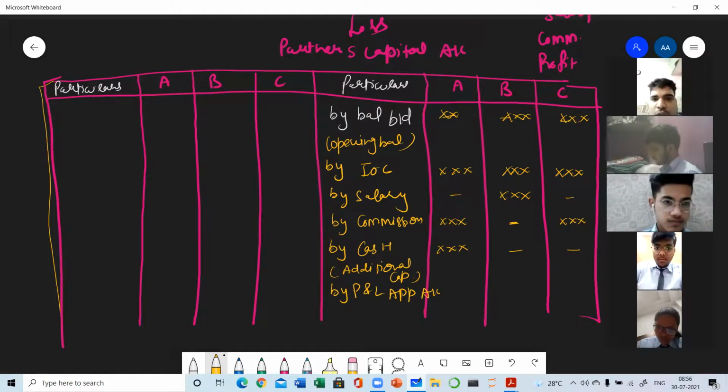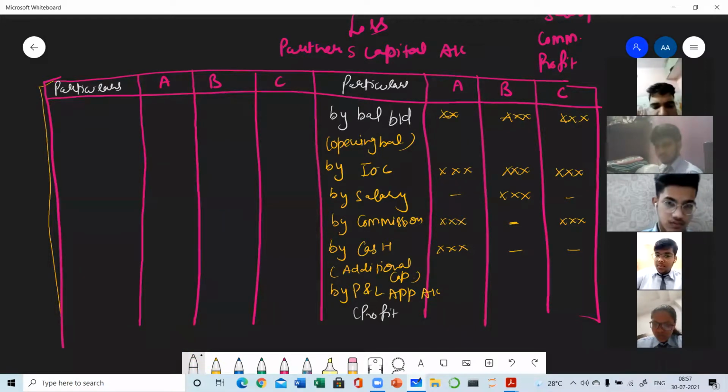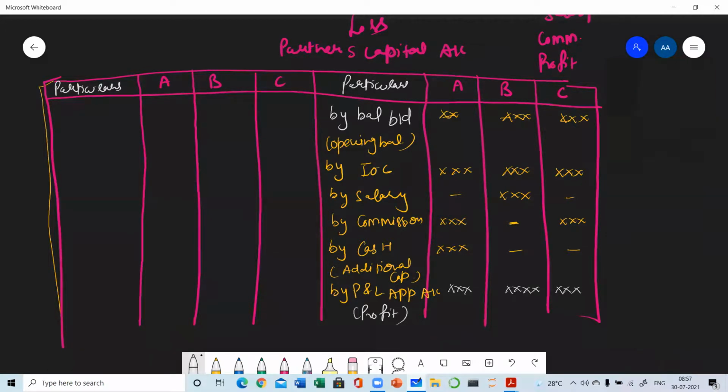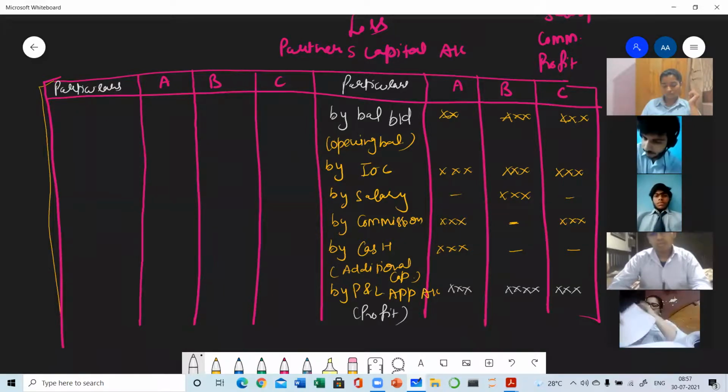By profit and loss appropriation account. So what is this? This is the amount of profit which we have distributed among the partners in the profit and loss appropriation account. All the partners must be getting the profits according to the given ratio. If no ratio is given, then profits will be distributed equally.